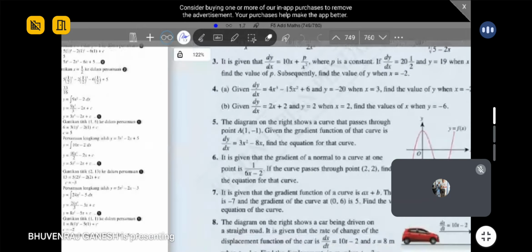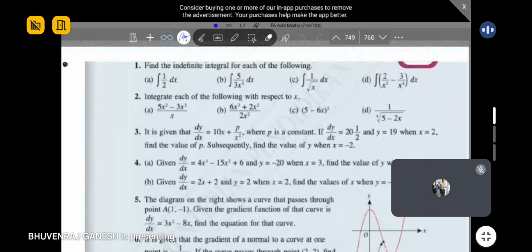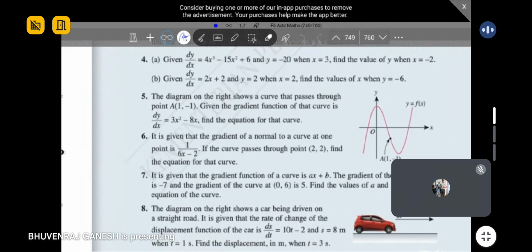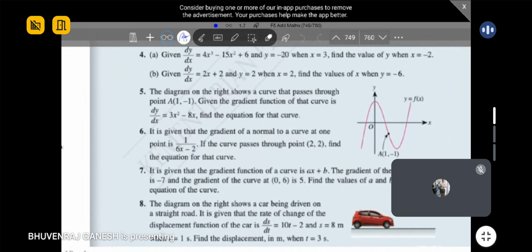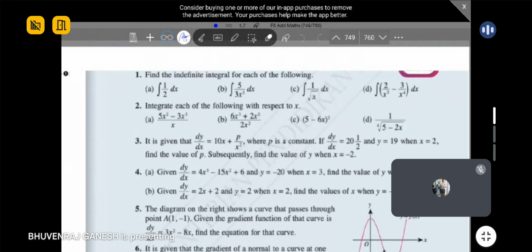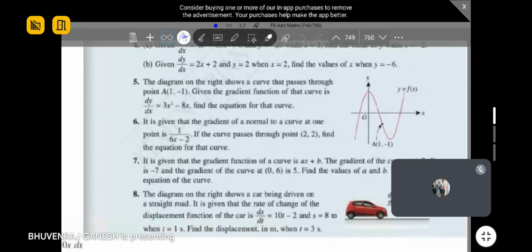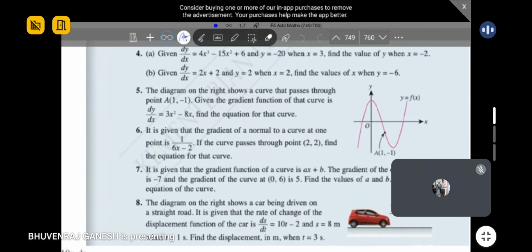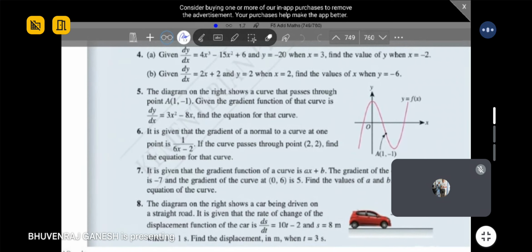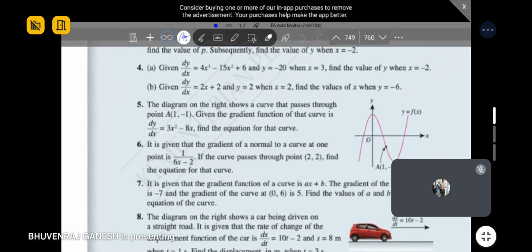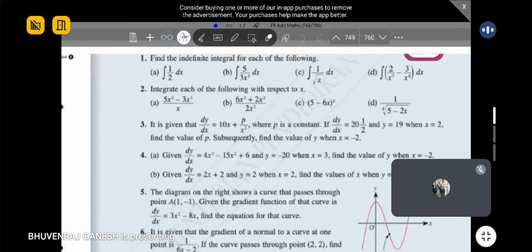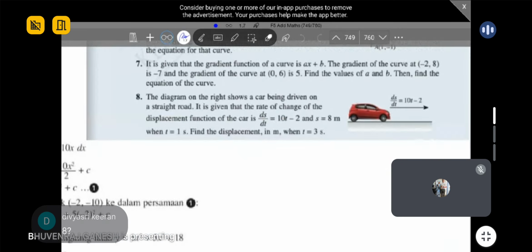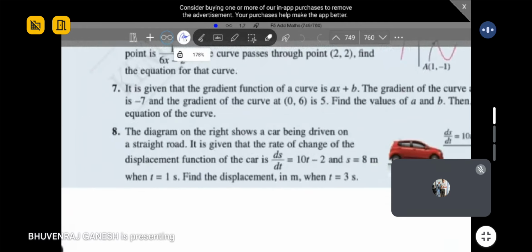Okay, among these eight, 8 soalan, which one do you feel is hard or anything? If no problem, you can say no problem also. This one is from your textbook, you know, guys. In case you never try out the questions, this is your chance. So anything? If not, we go on to today's lesson already. All right, number 8. Okay, very good. Don't worry. Tell only. I'll discuss with you all.